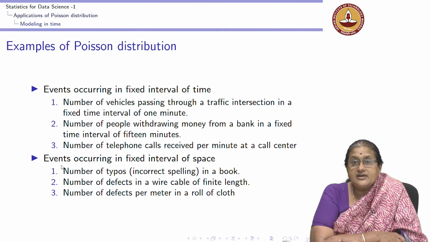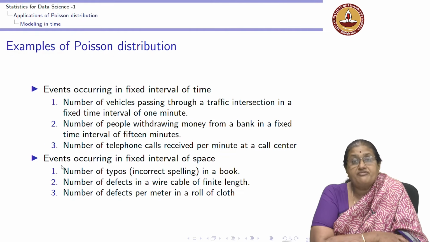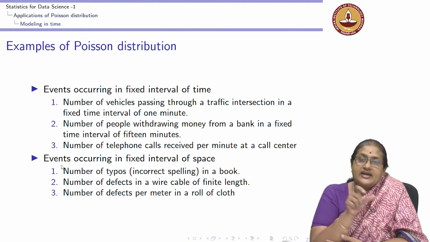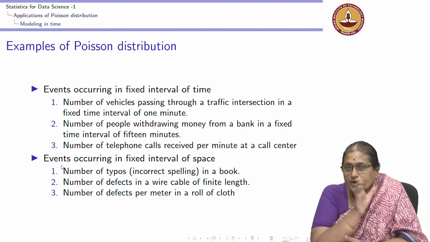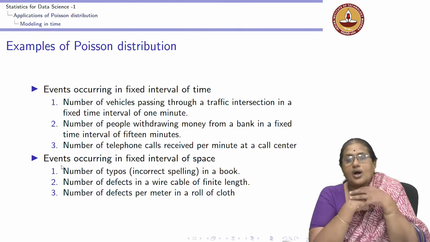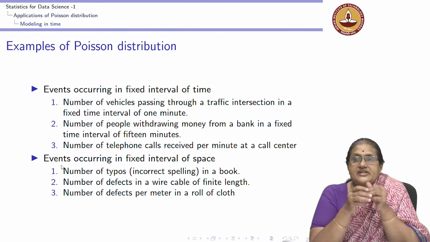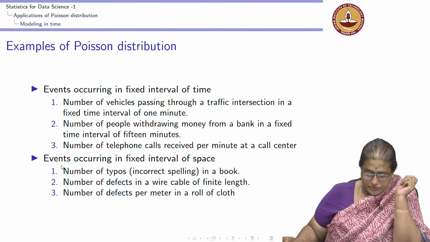Now, some of the events that occur in an interval of space are the number of typos or spelling mistakes that occur in a book, number of defects in a cable or a wire of finite length. Again, the interval here is the finite length. In the earlier case, it was a book, which is again a space. Number of defects per meter in a roll of cloth. So, all these are examples, and we can model each one of these examples as a Poisson distribution.